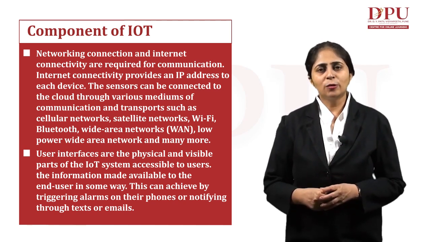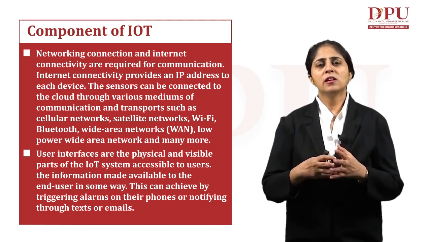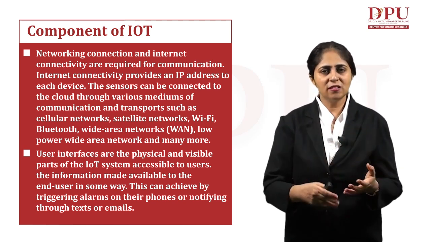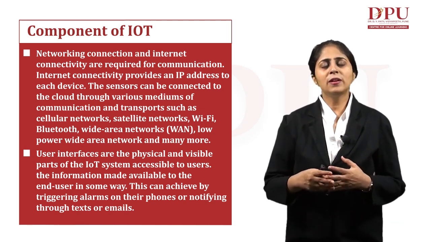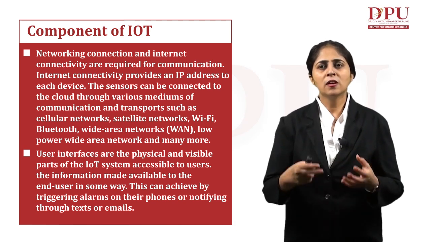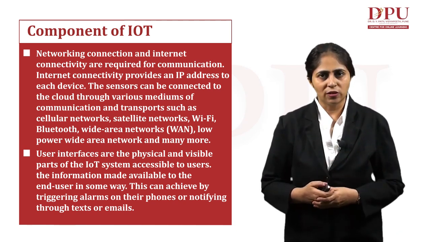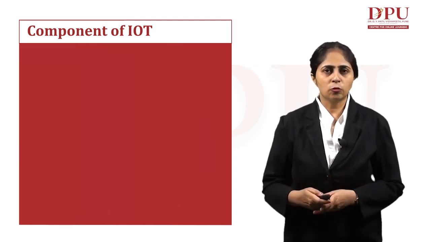Then we have the networking connection and the internet connectivity, via which these messages get transferred from one device to another. And the last one, we have the user interface, which are the physical or the visible parts which are available to the user. So these are the basic four components of IoT.